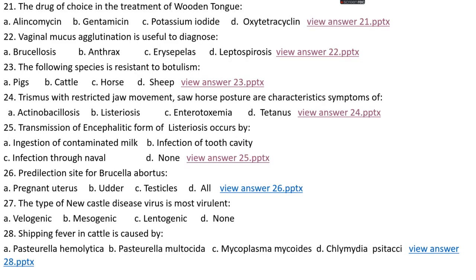Okay. Question number 26. Predilection sites for Brucella abortus is option A, pregnant uterus, option B, udder, option C, testicles, option D, all. The right answer is option D.